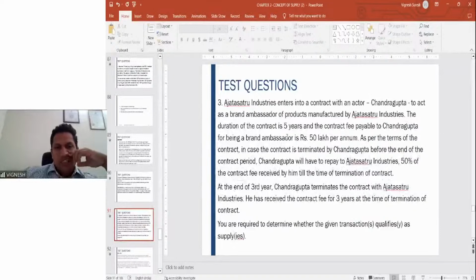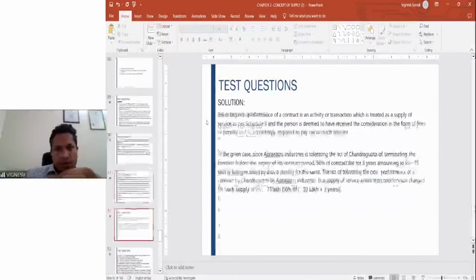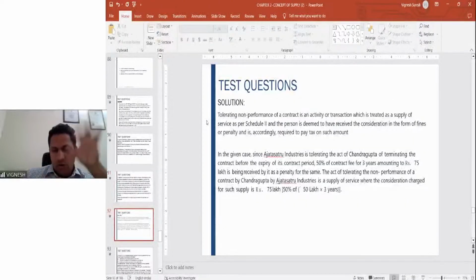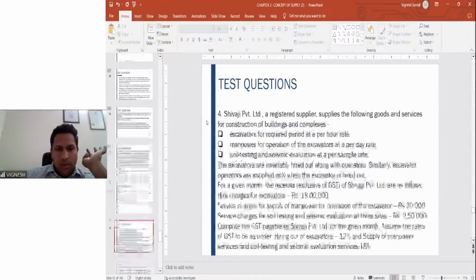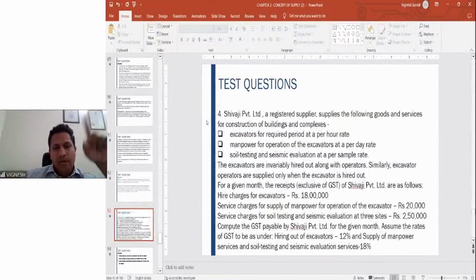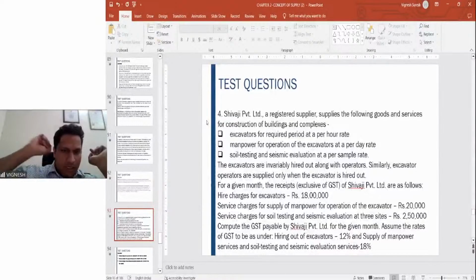Next question. Ajatashatru Industries enters into a contract with Chandragupta. This question we will see later because there's a small change in this question. Don't look at this solution at the moment, because we have to look at the liquidated damages amendment and come back to this question. It will take some time, so we'll come back to this later. Now we look at this one.